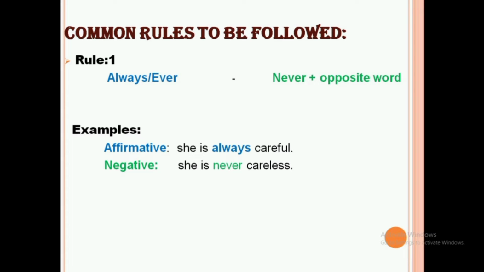And here come the common rules to be followed in this type. Rule number 1. If a sentence has always or ever, that should be changed into a negative sentence with this rule, that is never plus an opposite word. Okay, for this we'll see an example. Here, the affirmative sentence is, she is always careful. So the negative sentence for this would be never plus an opposite word. So here the negative sentence is, she is never careless.